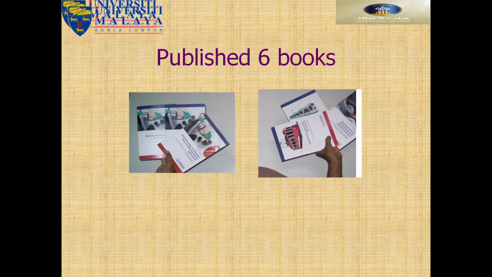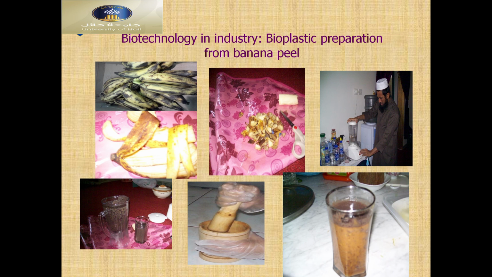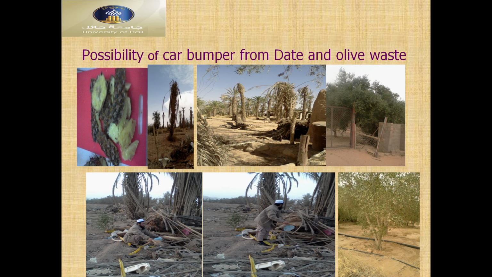Then published books on different topics, such as other industries, bioplastic preparations, or biomaterials from the peels. We can see here cellulose production, different types of cellulose production we did. And then here we can see a car bumper from dates and olive waste, different types of waste in the Middle East, Saudi Arabia. This is the cellulose, plants' lignocellulose. From lignocellulose we can produce different types of plastics, bioplastics and bioplastic materials.